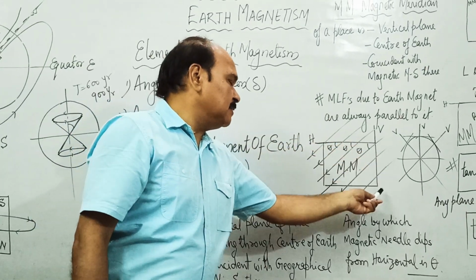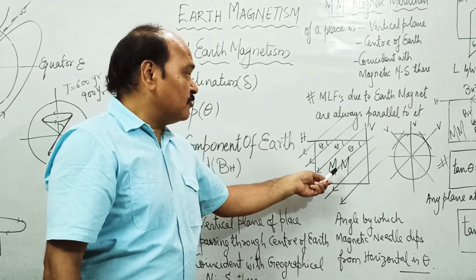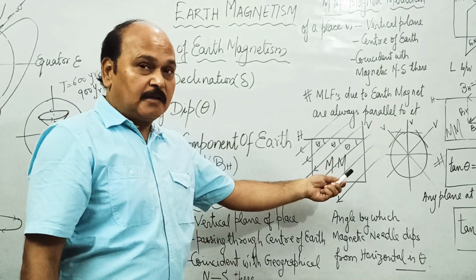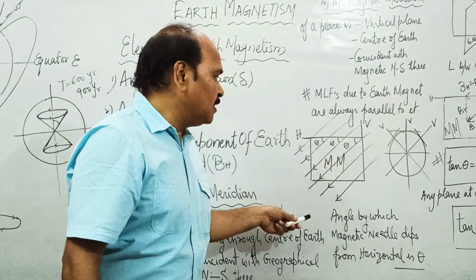If this happens to be a vertical plane, and if it coincides with magnetic north-south, it is obviously going to be called the magnetic meridian. Then magnetic lines of forces due to Earth magnet are always going to be parallel to it.